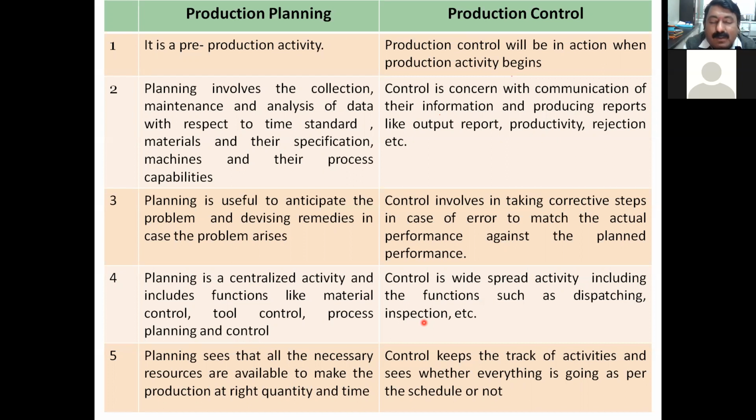So not only quantity but quality also is required to be checked. And inspection is one of the prime important parameters as far as control is concerned. So it is also a widespread activity and it has different areas, not only limited to production but having different areas in this control. So planning sees that all the necessary resources are available to make the production at right